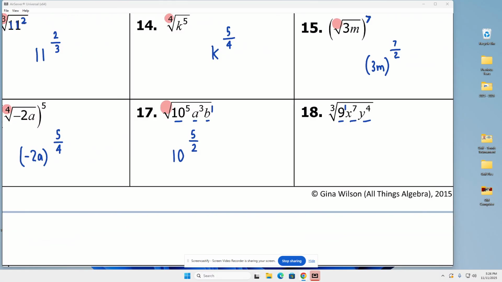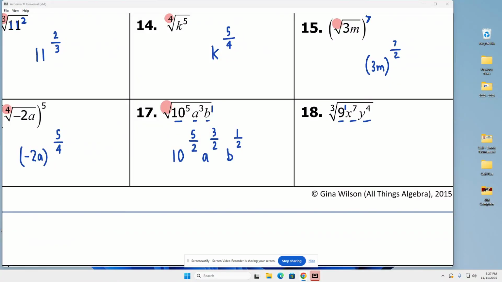I do the same thing with the other terms. And the reason I have to do these separately is because they all share different numerators. See, 10 had the 5, so it's 10 to the 5/2. A has a 3, so it's a to the 3/2. And b has a 1, so that's b to the 1/2. What didn't change, though? The denominator. The denominator is 2, because that's my root. Does that make sense?